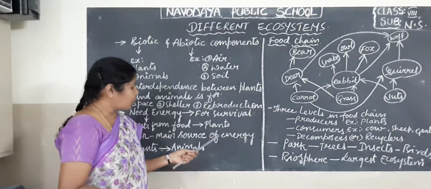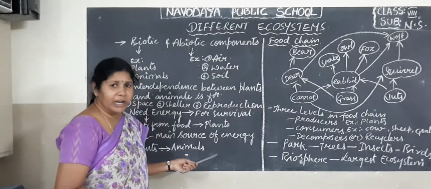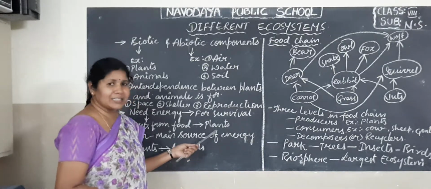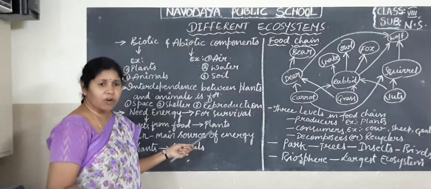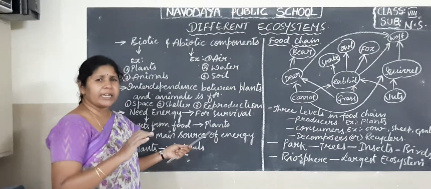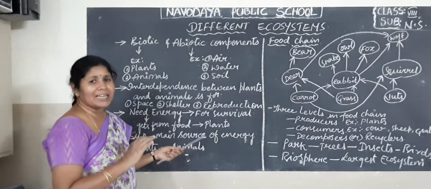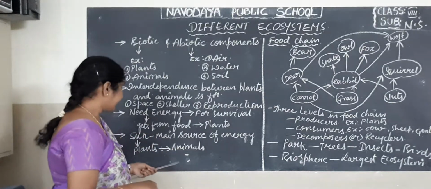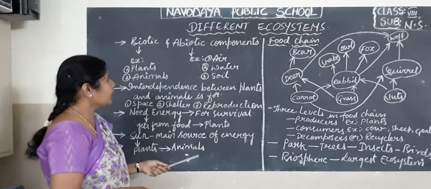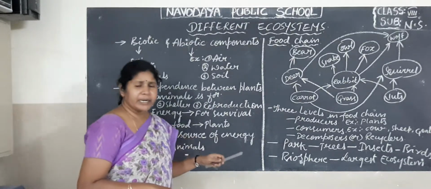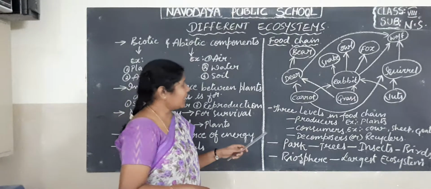So we animals, directly or indirectly, are consuming the plants. We are taking the plants as our food material. We can get the energy only by taking the plant products as our food material. So plants and animals are interdependent, one on the other, as I said.